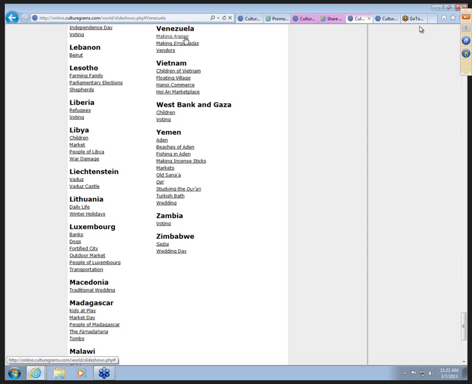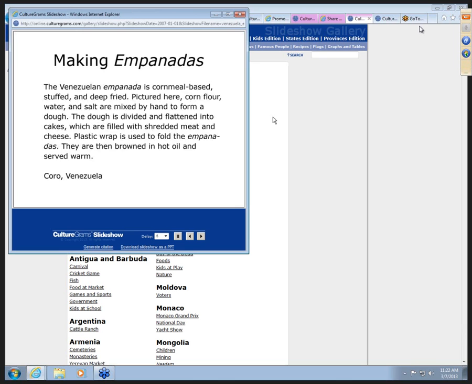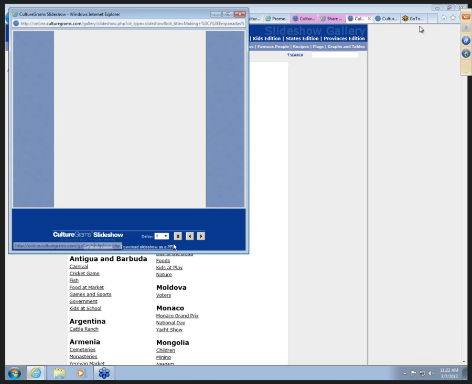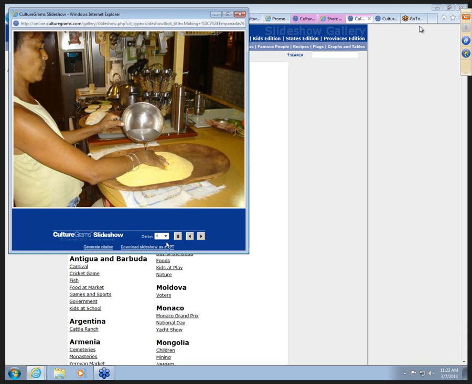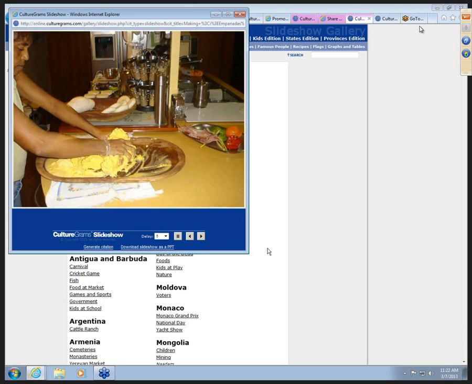So I can look at a slideshow on making empanadas or the vendors in their country, but you can also see the other countries and what slideshows are available. This will open up in a separate window and run through the slideshow. Notice at the bottom I can change how I delay that, I can pause it, and I can move forward and back on the slideshow.